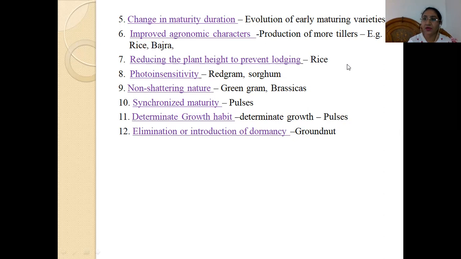That is, they should have a determinate growth habit. It should not be indeterminate growth habit. It should grow straight. Then the seventh point is elimination of dormancy and introduction of dormancy. In case of roundness, depending upon the purpose of the farmers, if they want to store it, then there should be a dormancy period, and if they do not want to store it, then we have to go for those varieties. They should not have any dormancy period.